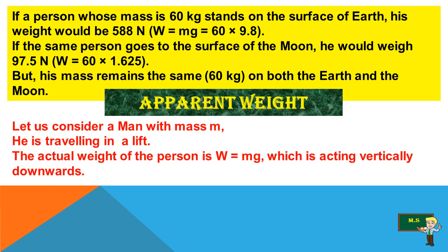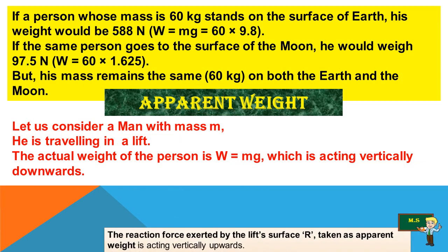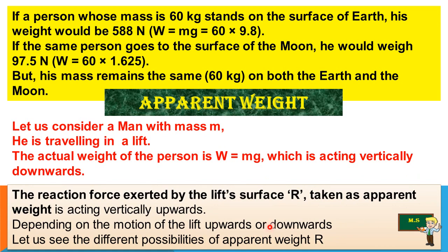Apparent weight. What do you mean by apparent weight? Let us consider a man with mass small m traveling in a lift. The actual weight of the person is W equal to m into g, which is acting vertically downward. The reaction force exerted by the lift surface is taken as the apparent weight, which is acting vertically upwards. Depending upon the motion of the lift, upwards or downwards, let us see the different possibilities of apparent weight.